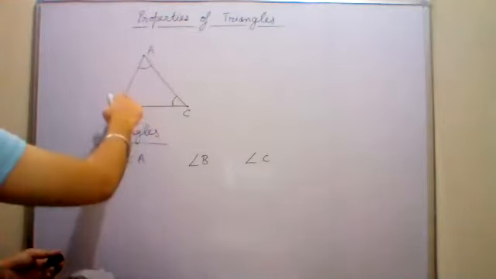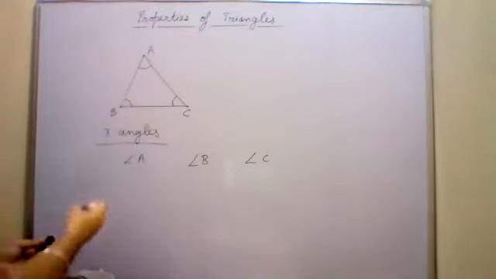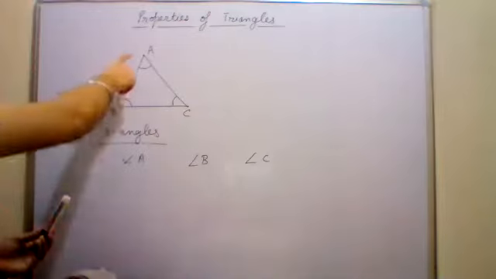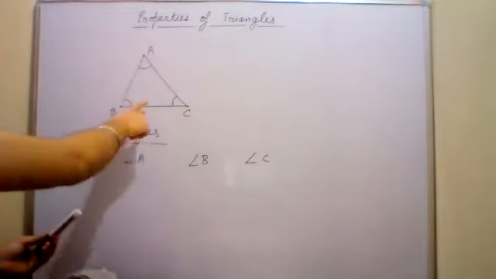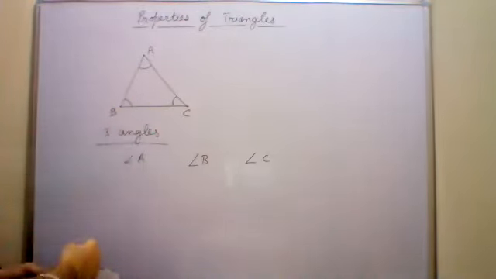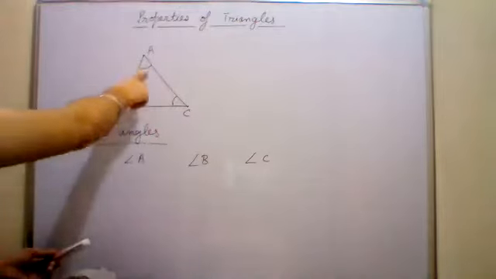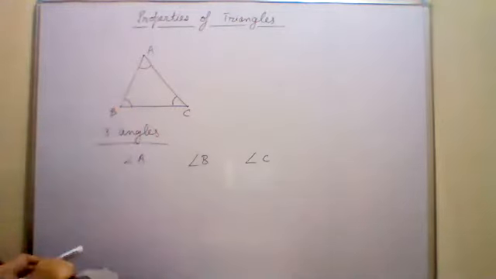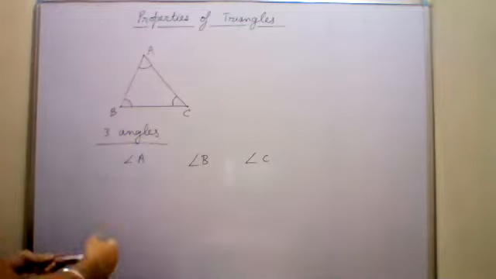और ये आपका angle हो गया. Three vertices are there: vertex A, vertex B, and vertex C. And three angles are also there: angle A, angle B, and angle C. So this is a triangle.